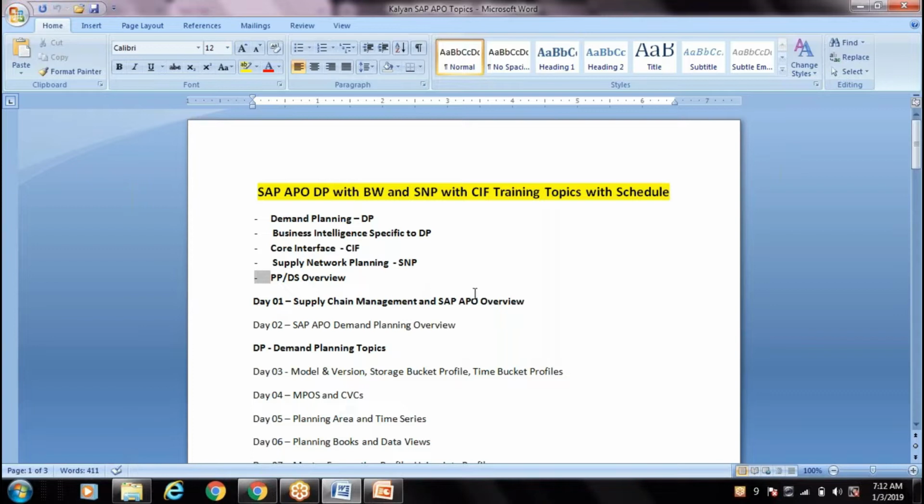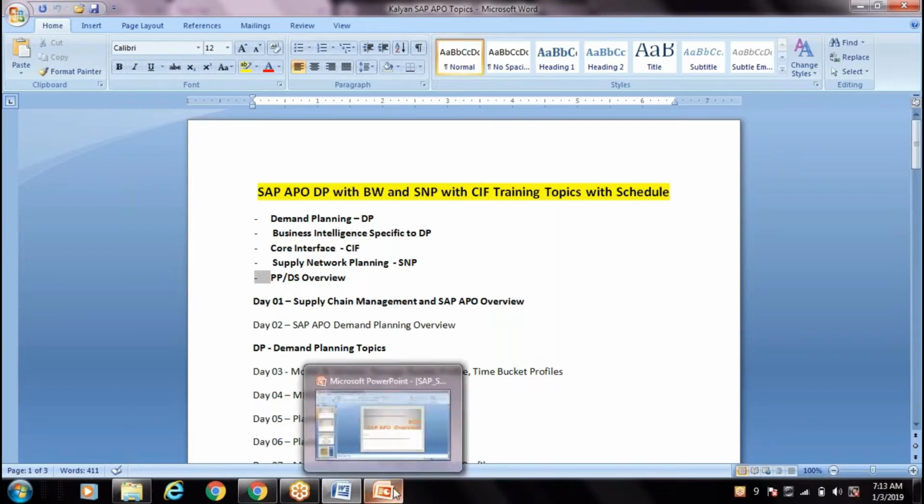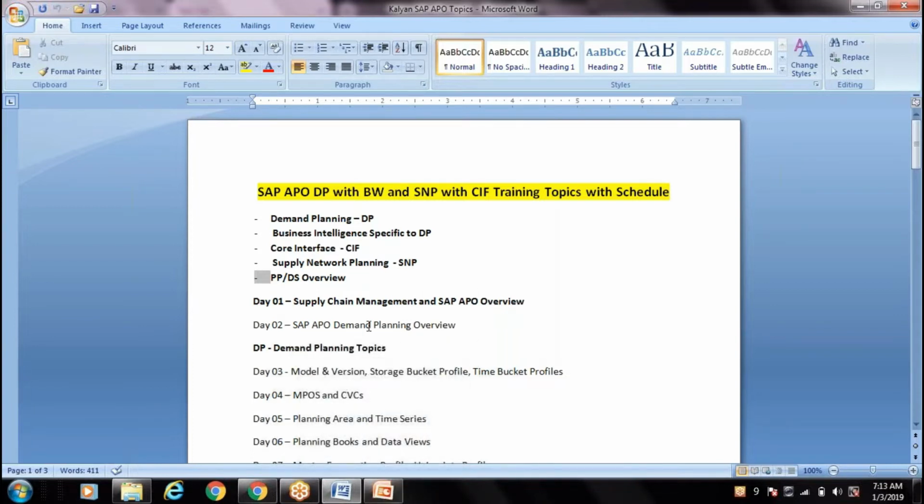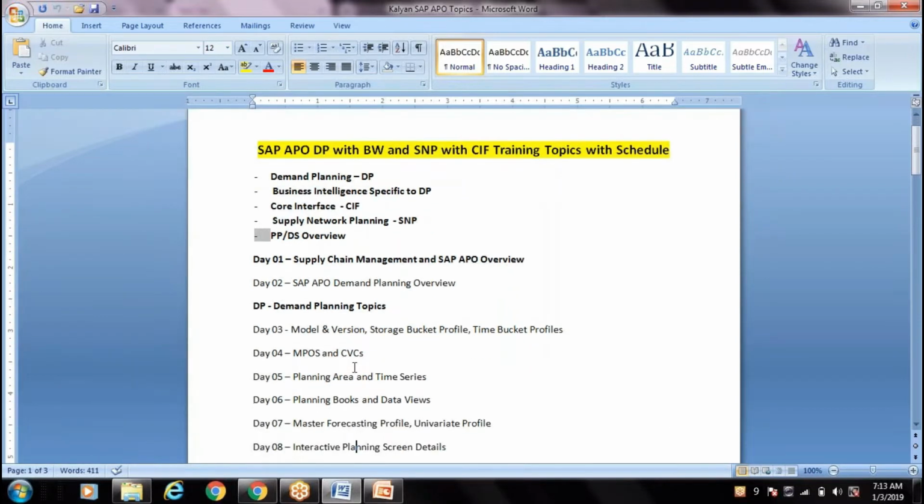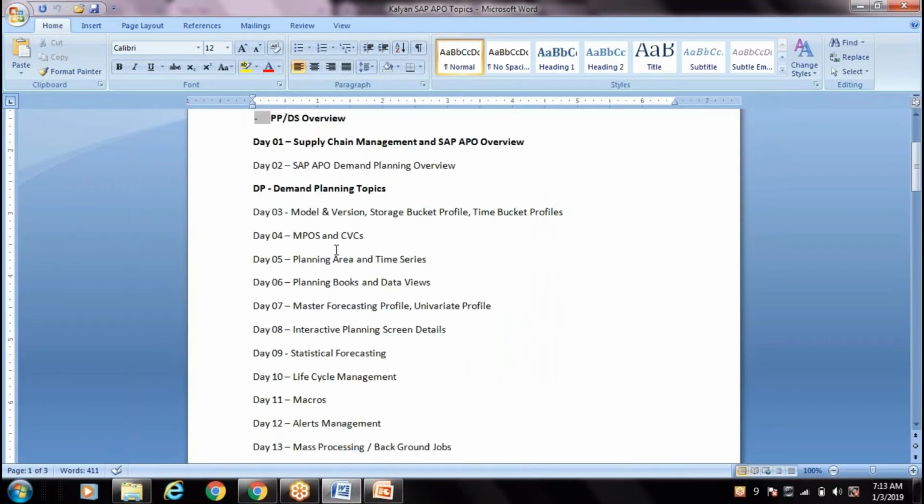It's an overview session, nothing but I will cover the PPT. And tomorrow we will take an overview of demand planning. And from the next day we will start working in the system, like all these are the configurations. So that before you work on the configuration, if you know theoretically what exactly this is, then you can easily understand the configuration.